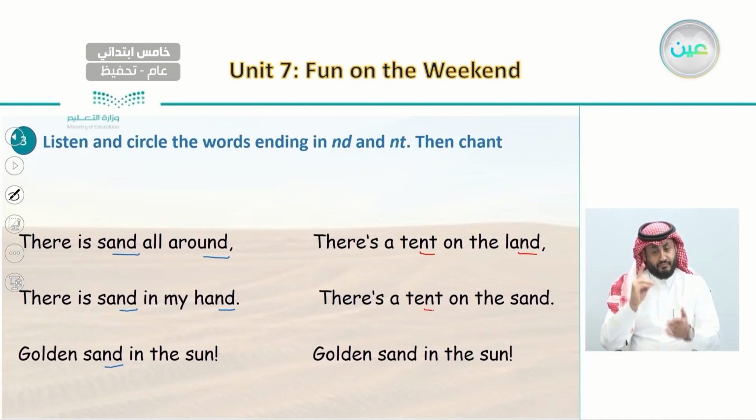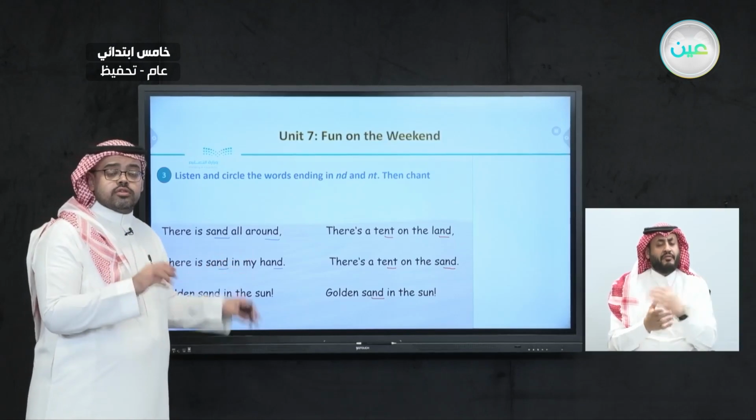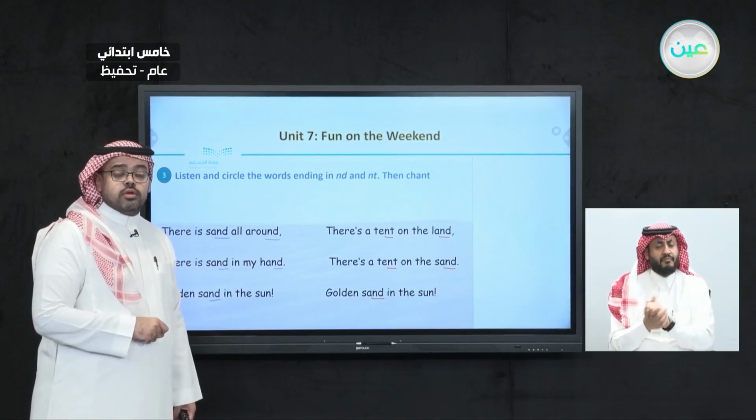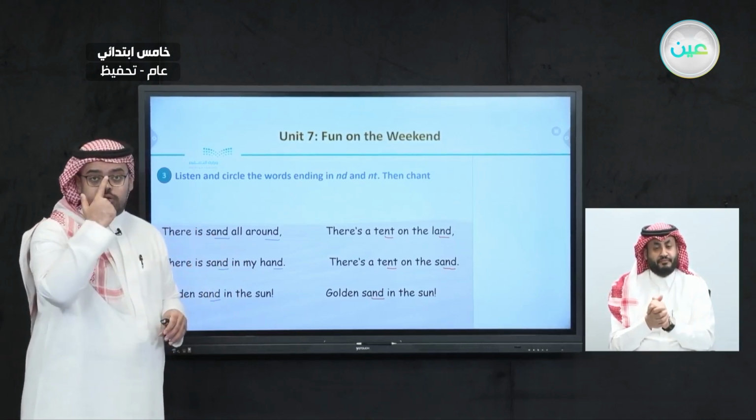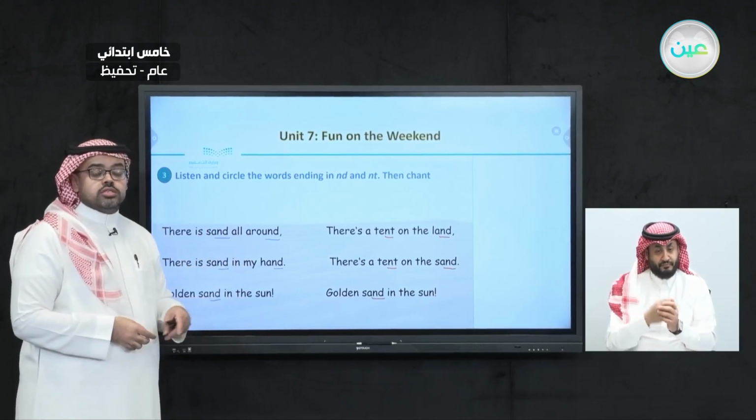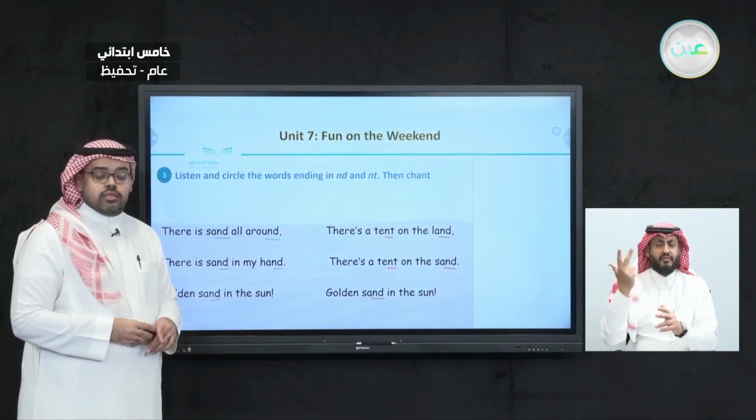Here also we have the word tent ending with NT and sand ending with ND. Golden sand in the sun, and this word also ends with ND. Can you count and tell me how many words we underlined here? Exactly, here we have 10 words. 2 of them end with NT and the rest end with ND.